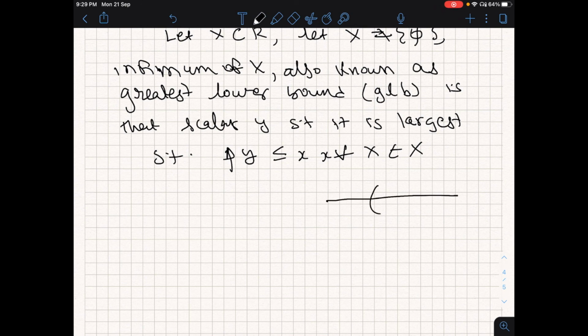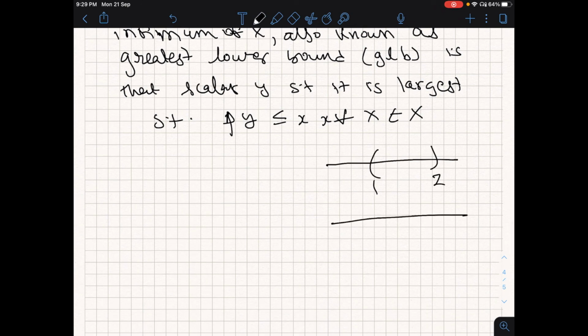So again, let's take that same example. Open interval 1 comma 2, closed interval 1 comma 2. In both the cases, infimum of X will be 1. Why? Because this is a lower bound. So tighten it up further, increase it. So this is also a lower bound. Increase it until you reach 1.